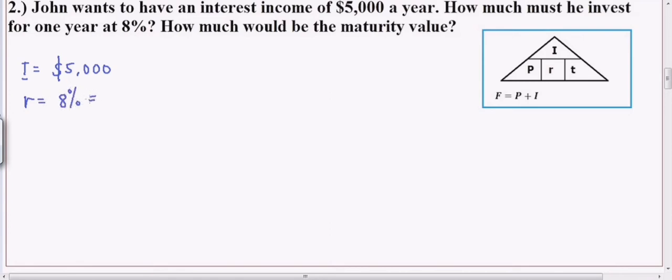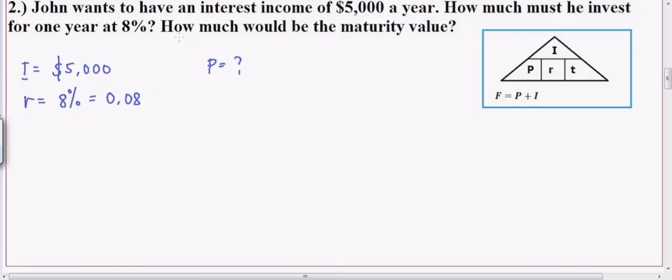So gawin na kagad natin yung decimal. So tanggalin na kagad yung percent. So that would be 8 divided by 100, so 0.08. Okay? So anong tinatanong dito? How much must he invest? So magkano raw ang dapat niyang ilagay sa bangko kung gusto niyang kumita ng 5,000 na interest sa loob ng isang taon? So ibig sabihin, ang tinatanong ay P. Okay? Kasi magkano ang dapat niyang i-invest or magkano ang pera niya na dapat niyang ilagay sa bangko para kumita siya ng interest na 5,000.